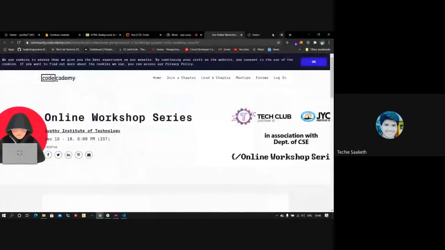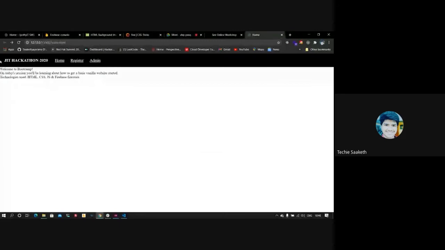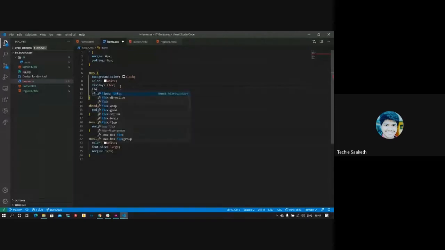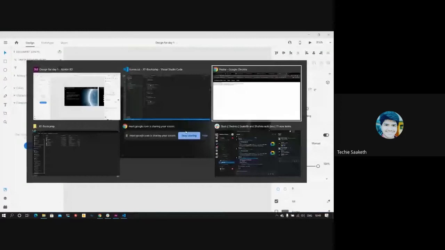See, it's just when you make this navbar to be displayed as flex, by default it displays in row. You can also make it displayed column-wise. So let's try making that. You can make that column by using the flex-direction property. Flex direction, if you set it to column, all the things go one below the other. You can see here JIT hackathon.